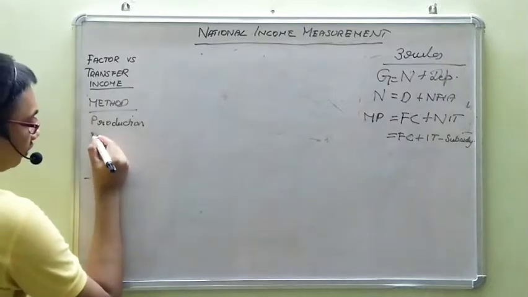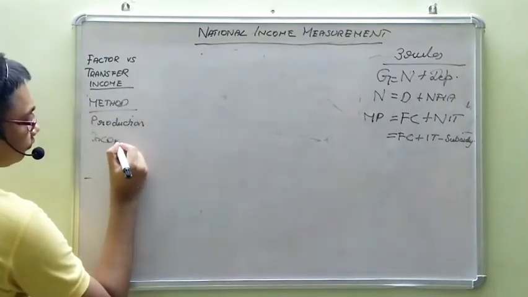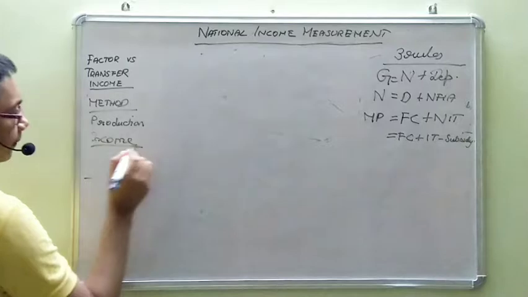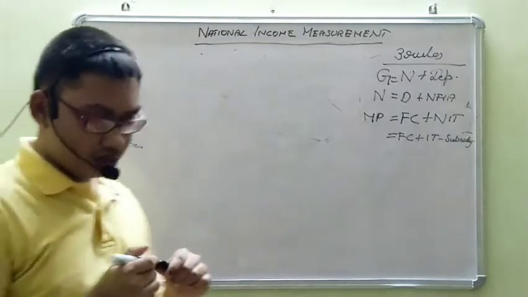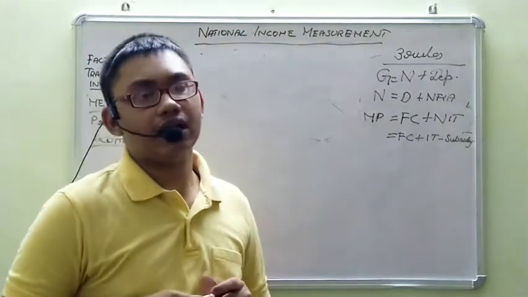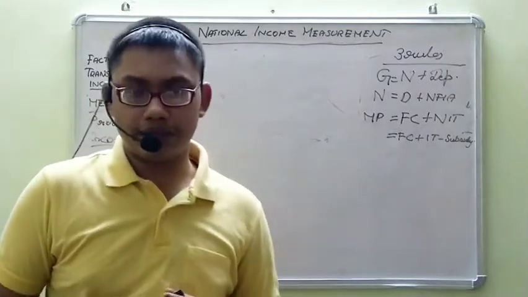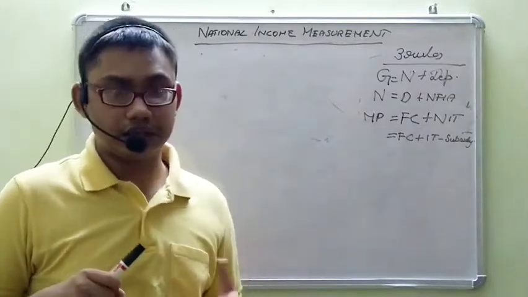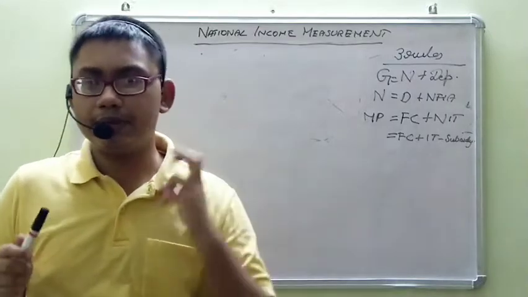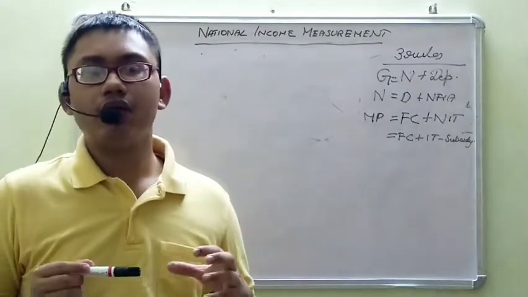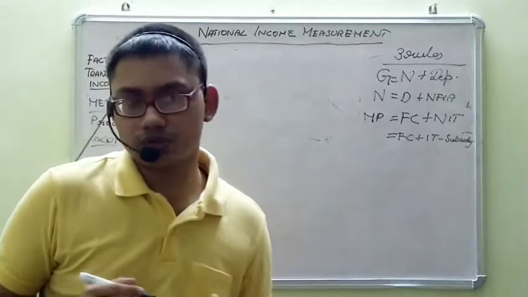The second method will be the income method. Okay, in the income method, we do not consider rent, interest and all. We are considering the form of employment, the way the person is receiving income. The person can be employed as a worker under some other person.